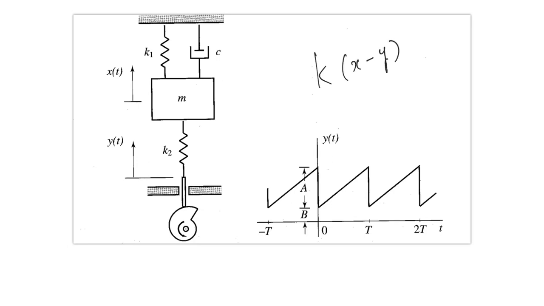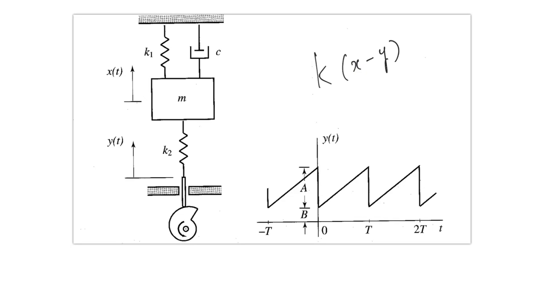Since y is following this kind of a trend, the force excited on this particular mass will also follow a similar trend. So the excitation function will be following a trend more or less like this. What does this imply? This kind of an excitation is periodic but it is not harmonic. Then we will use techniques like Fourier series to compute the response of this particular mass against this type of an excitation.